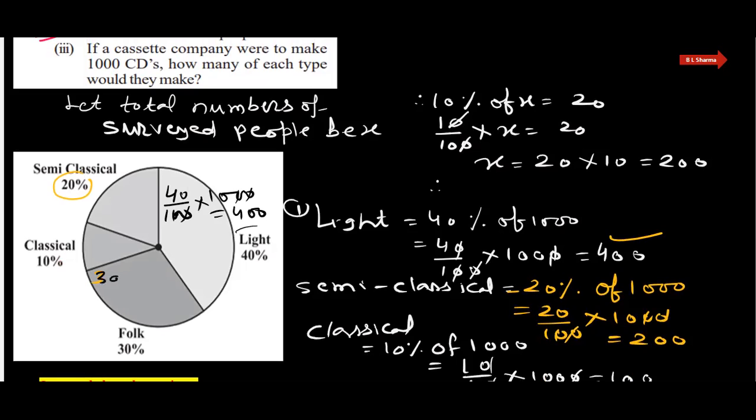That is 30% means 30 out of 100 by 1000, so that is 300. So folk cassettes 300, classical 100, semi-classical 200, and light music 400. These are the answers of the third part of this question.